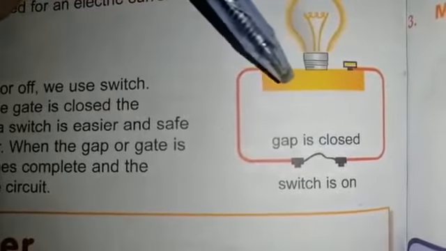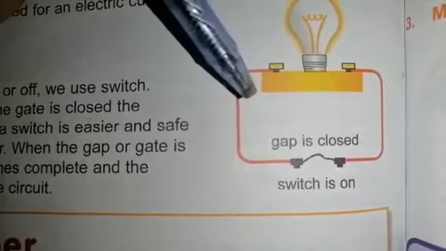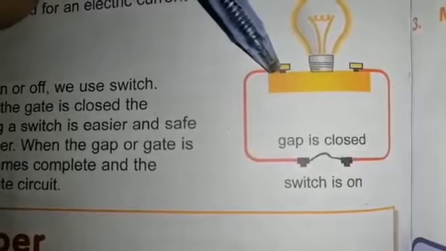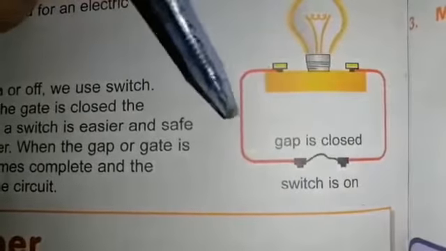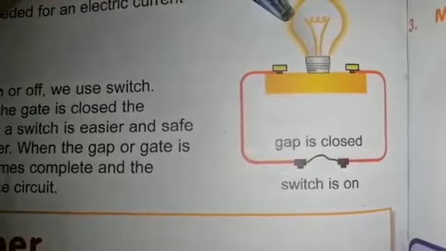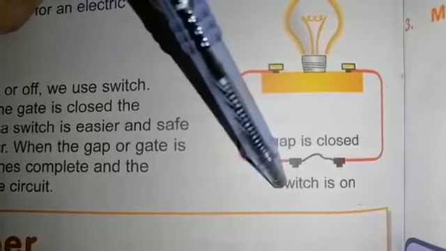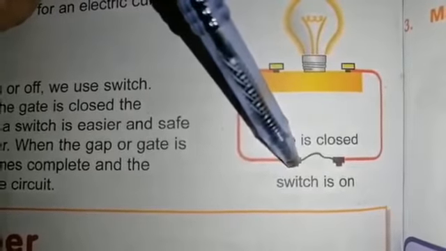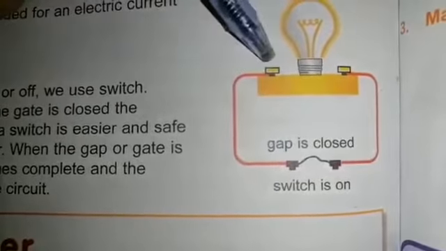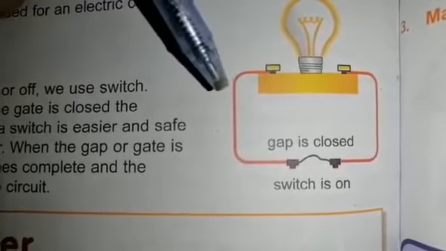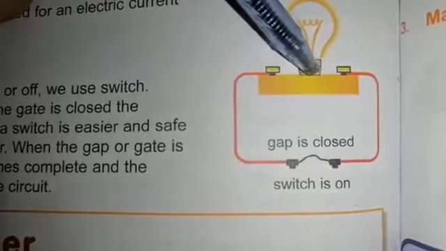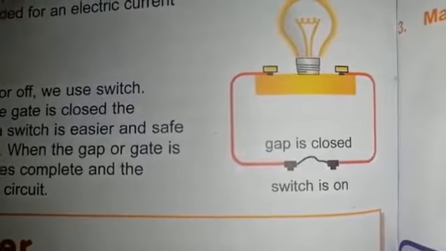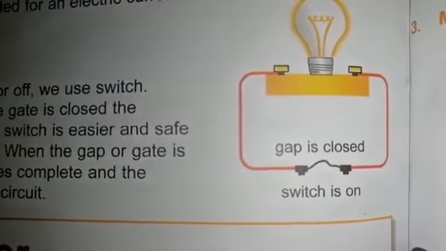And you know that if the pathway is completed, the electricity can pass from one place to another place. So the electricity can pass through the wire and the bulb will light up. But if the switch is off, the gap will be open and the pathway becomes incomplete. So the bulb will not light up because electricity cannot move from one place to another with the help of an incomplete pathway. So let me explain it with the help of a video.